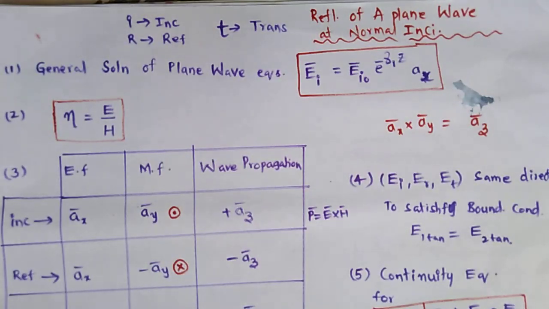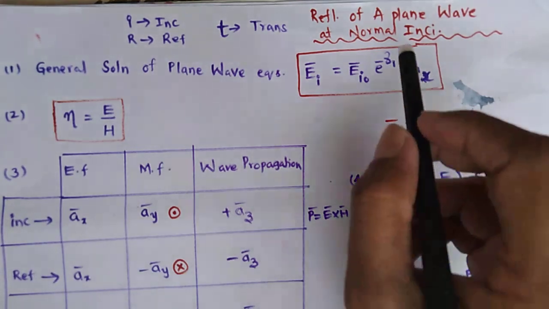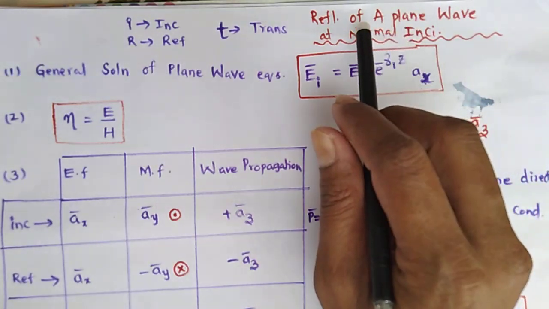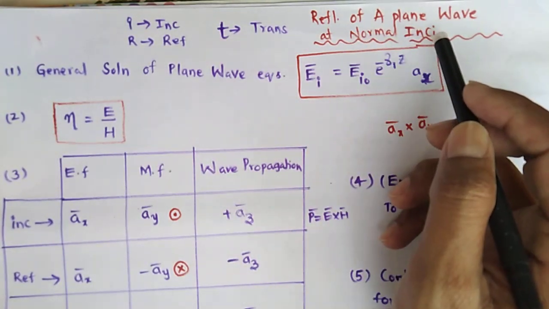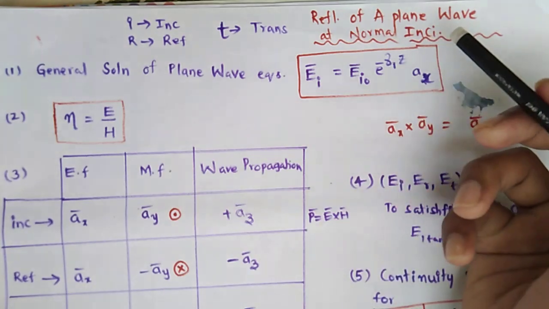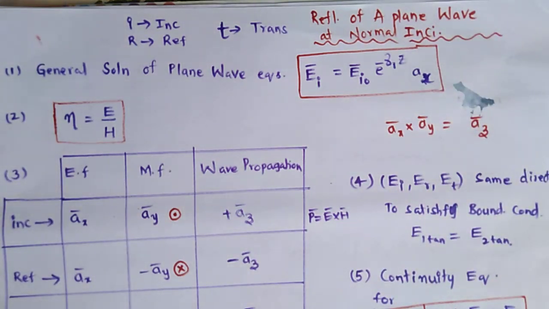Hi everyone. Today I am going to explain the reflection of a plane wave at normal incidence. Reflection of a plane wave at normal incidence. Already I discussed the different types of reflections. Now shortly I will explain what is reflection, what is transmission, what is incident.